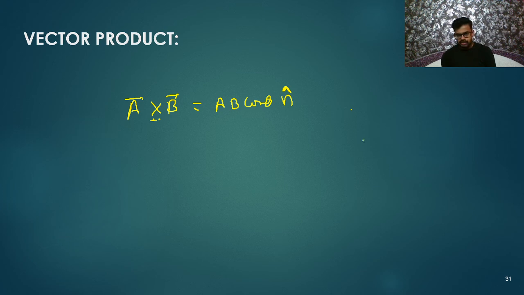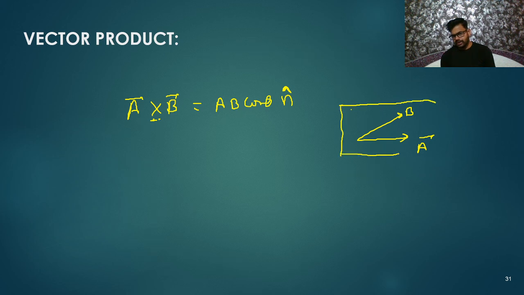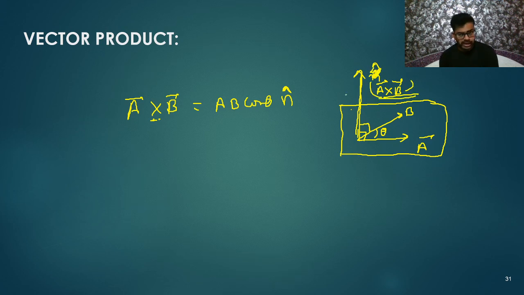Okay. So remember, let's say this is vector A and this is vector B. Both are in the same plane. And angle between them is theta. So I'll get the third vector. That third vector will be perpendicular to this plane, means that will be perpendicular to A and perpendicular to B. This is the direction of n cap. Means I can say this is A cross B. Direction of A cross B is perpendicular to A and perpendicular to B. Remember, this is the way. So you have to do like that only.